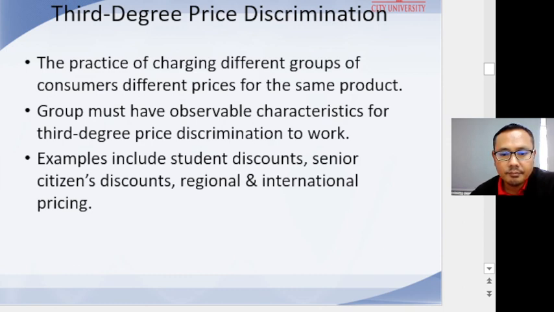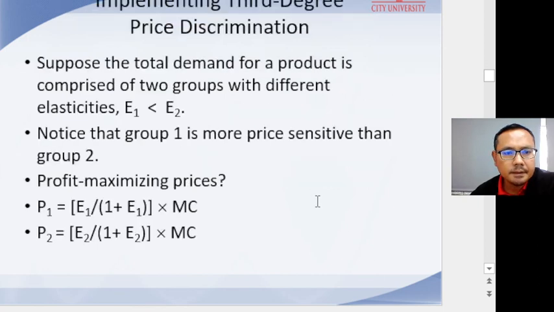To see the example here, suppose the total demand for a product is comprised of two groups with different elasticities, elasticity 1 and elasticity 2. Notice that group 1 is more price sensitive than group 2.